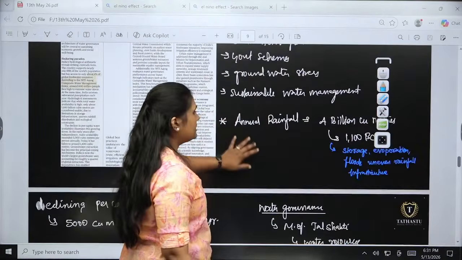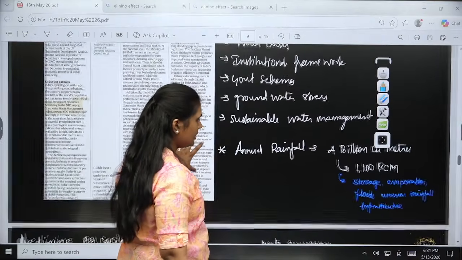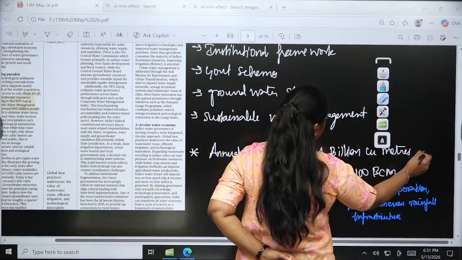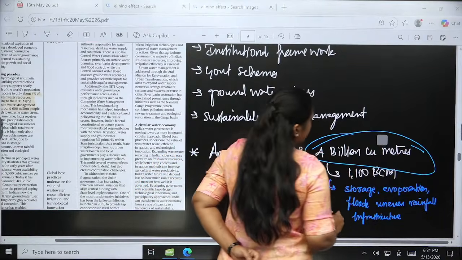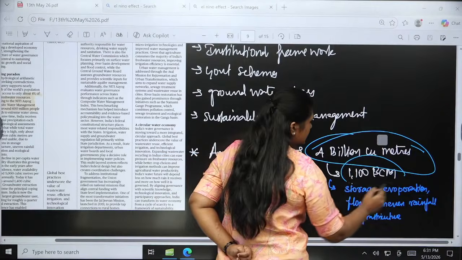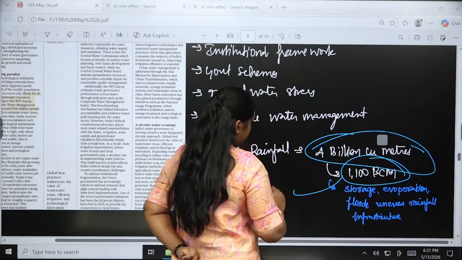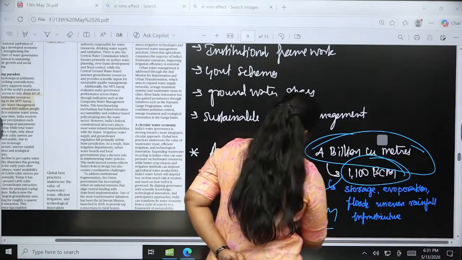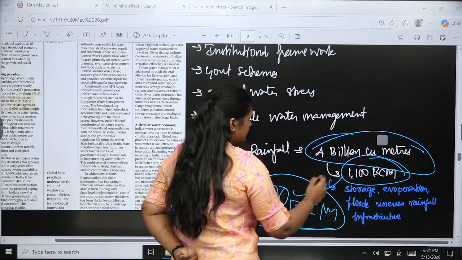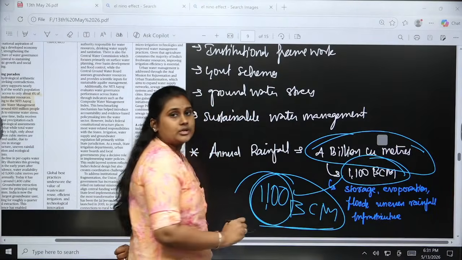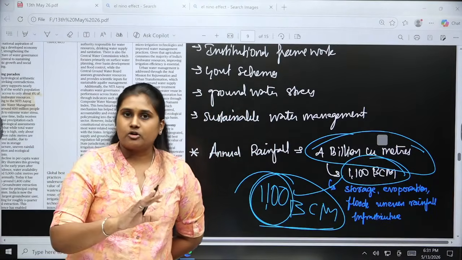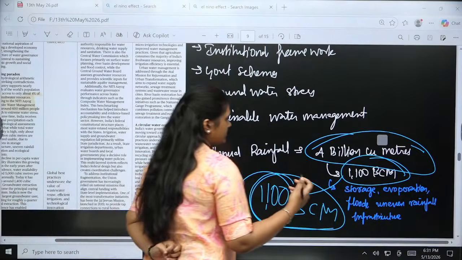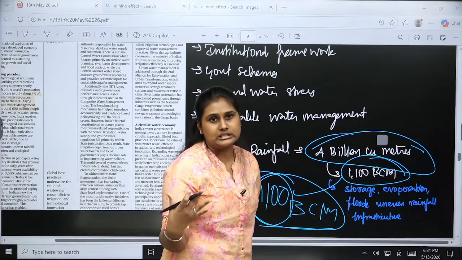The first one is annual rainfall. If you see, annually we are getting 4 billion cubic meters of water, and of that the usable amount is 1,100 billion cubic meters. So out of 4 billion cubic meters, we are able to use only this much. The rest we cannot use, because the nature of that water is too salty, too saline, all these things.